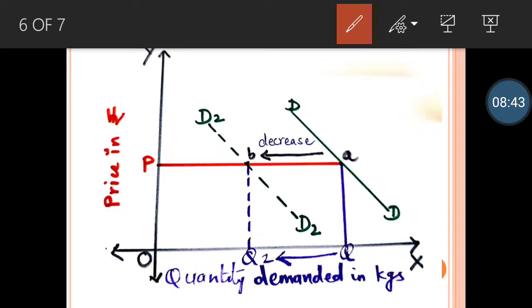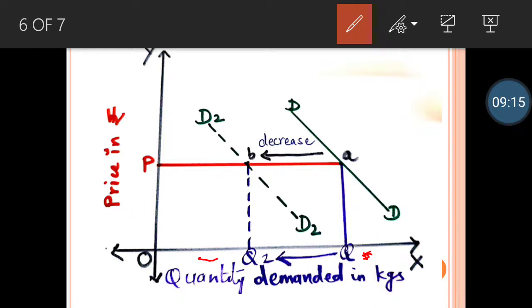OY is your y-axis, which shows price of the commodity in rupees. X-axis shows quantity demanded in kgs. OP is your original price. OQ is your original quantity demanded. So when your price was OP, your quantity demanded was OQ.